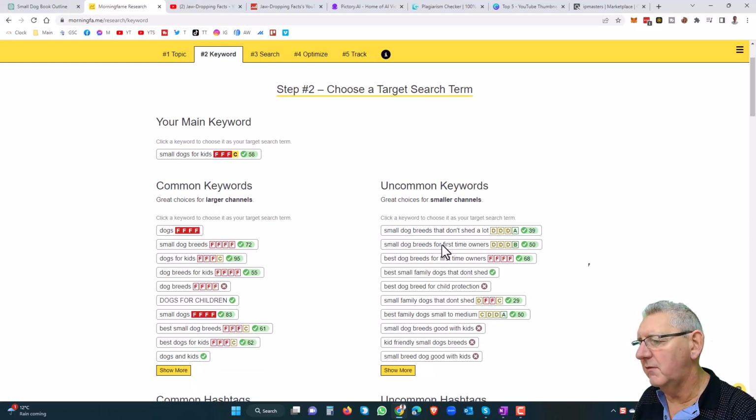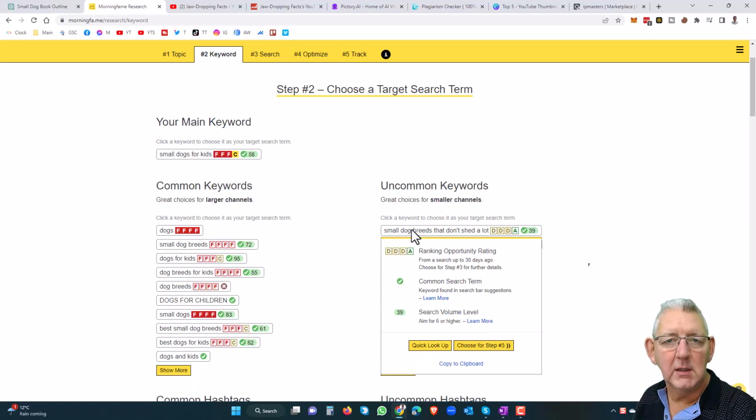Small dog breeds for first time owners, DDDB, and a 50. Well, personally, I would sooner have an A here and a 39 than a B and a 50. So let's just go with this: small dog breeds that don't shed a lot. I'm going to choose that as my keyword. That's what I'm going to build my actual video on.